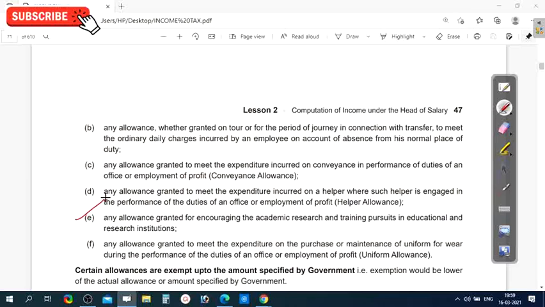So some organizations will provide this research allowance, or academic research allowance, to the employee for continuing his higher studies, to complete his higher studies or to complete his research work. Such allowances will be partly taxable and partly exempted. And the next,